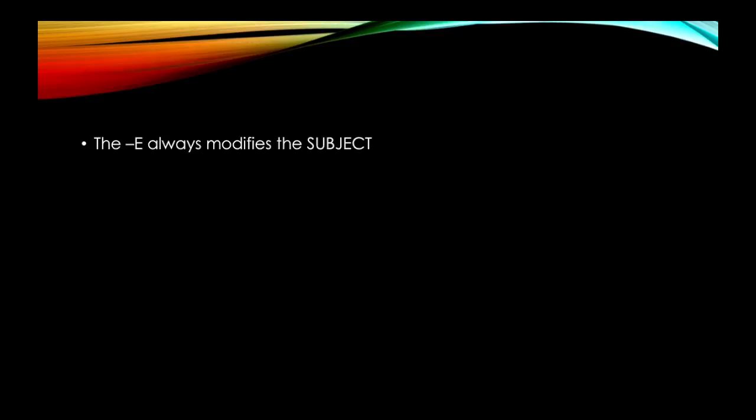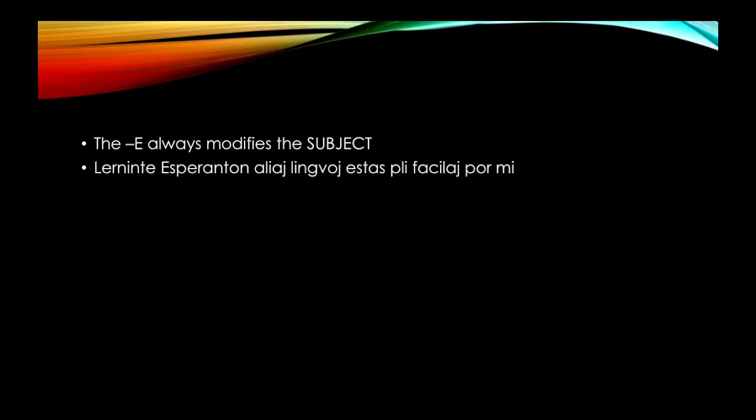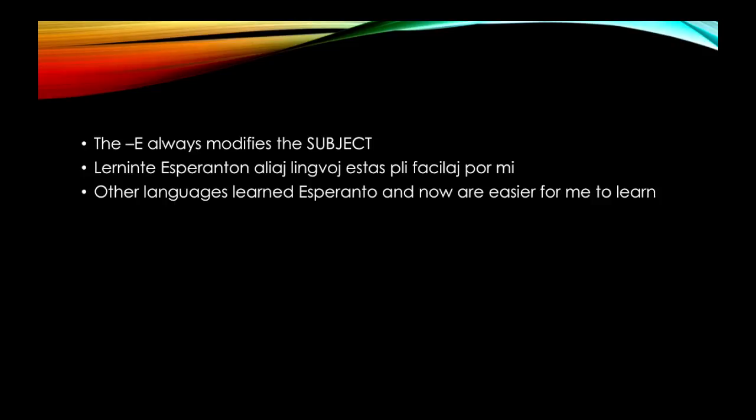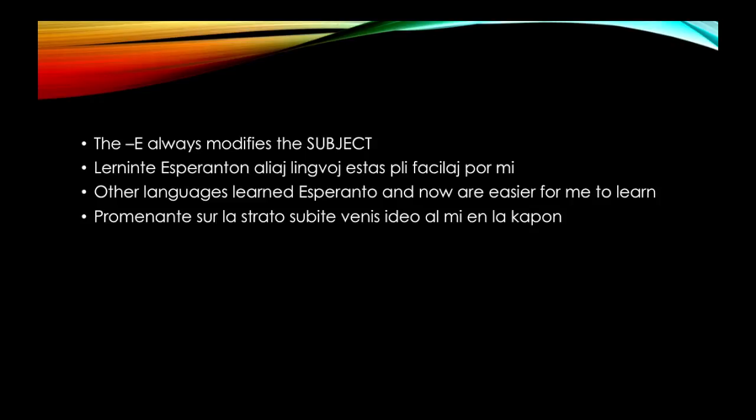The E ending always modifies the subject of the sentence. Lerninte Esperanton, aliaj lingvoj estas pli facile por mi. The problem here is that aliaj lingvoj is the subject, and so that means other languages learned Esperanto and now are easier for me to learn. So this is really different from the example I showed on the last slide.